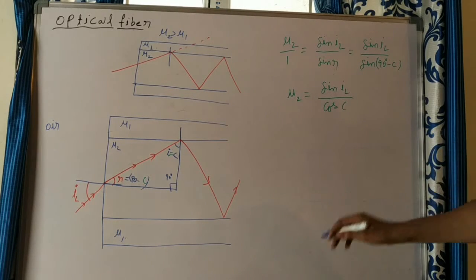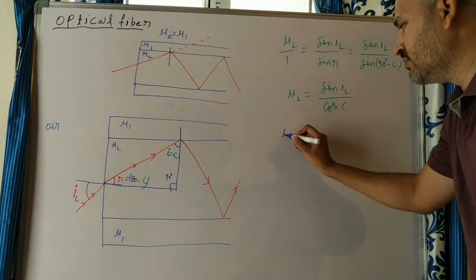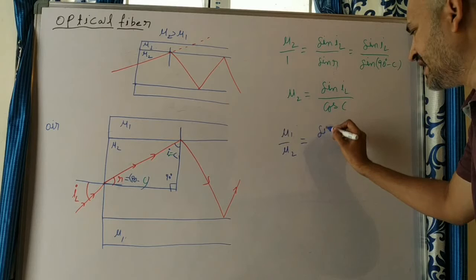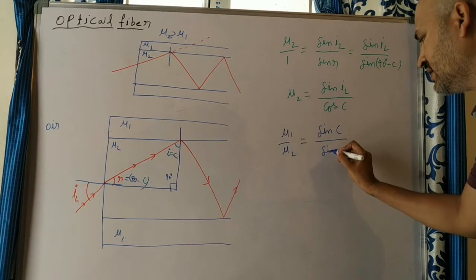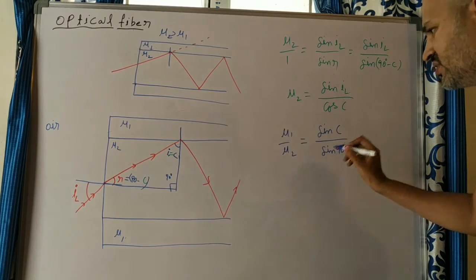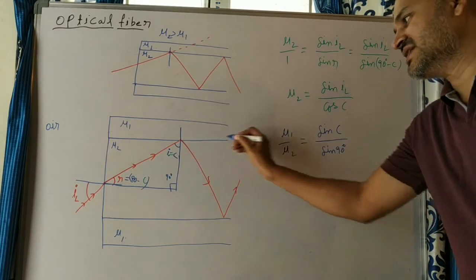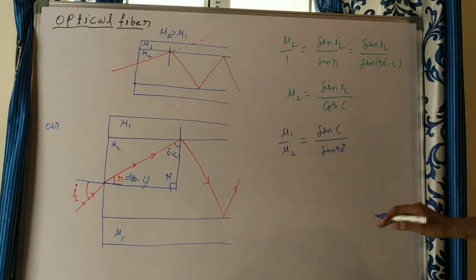From that, what can you write? Light enters from mu2 to mu1, so mu1 by mu2 is equal to sine of incidence C by sine 90. Why? Because if it is the critical angle, then the refracted angle is grazing like this, that is 90 degrees.